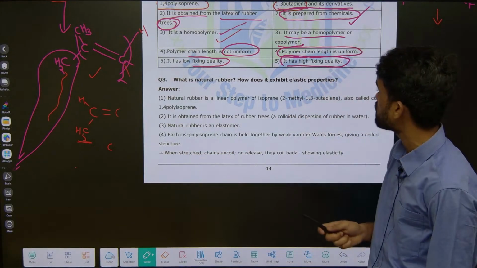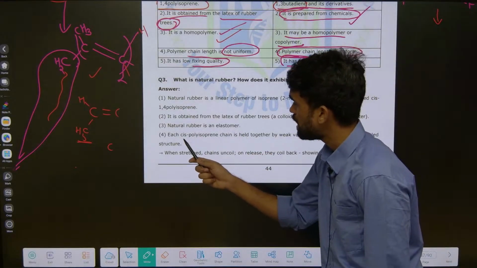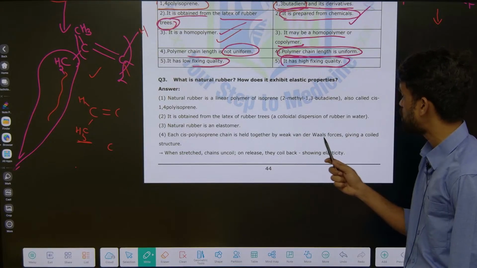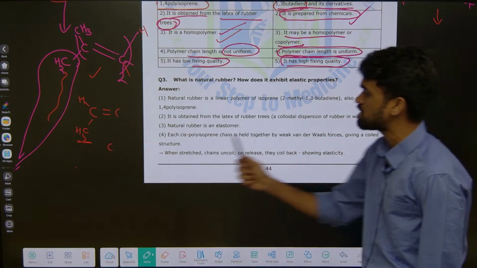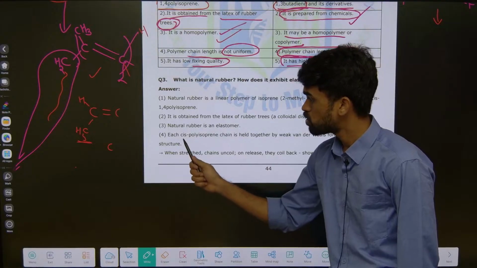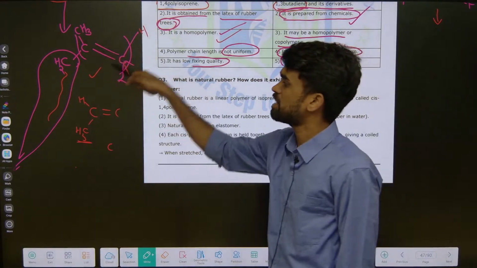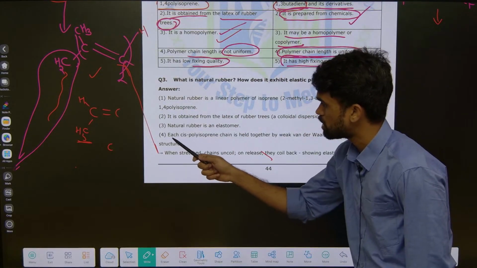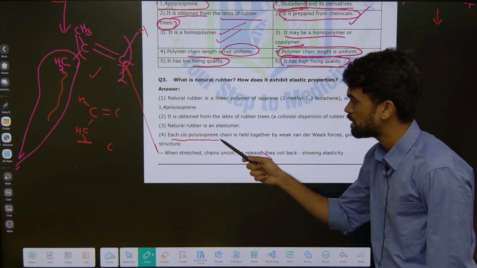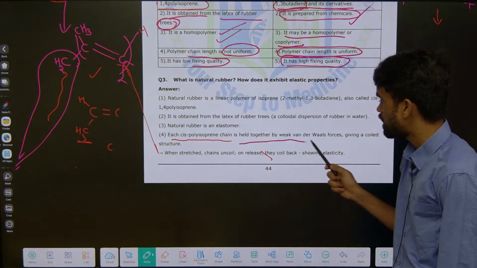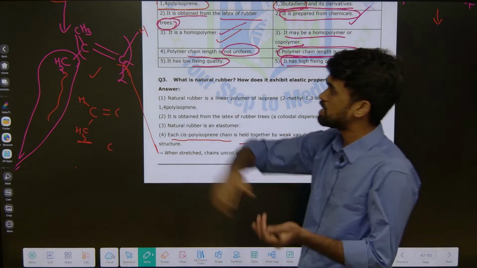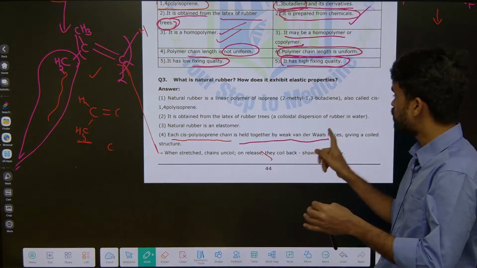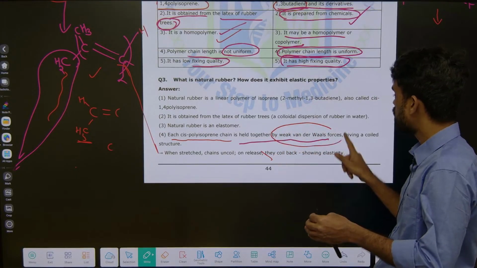What are they saying? Natural rubber is an elastomer. Each cis polyisoprene chain is held together by weak van der Waals forces, giving a coiled structure. What is the reason here? These long chains are nothing but cis polyisoprene chains held by weak van der Waals forces between the chains. This is one chain and another chain, like that we have. So between the chains, weak van der Waals forces are present.